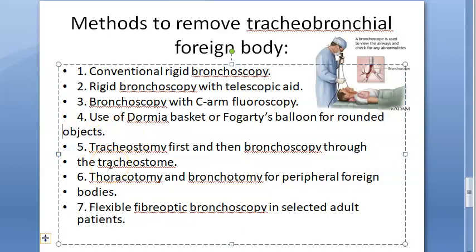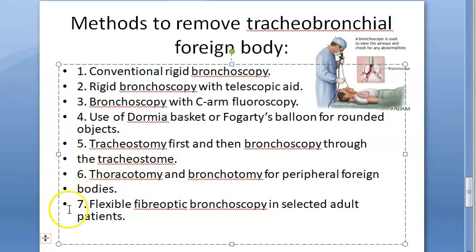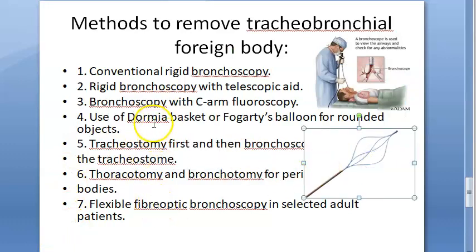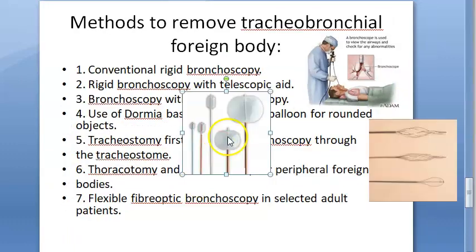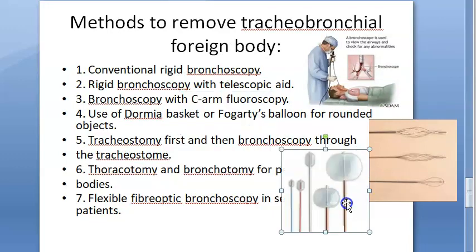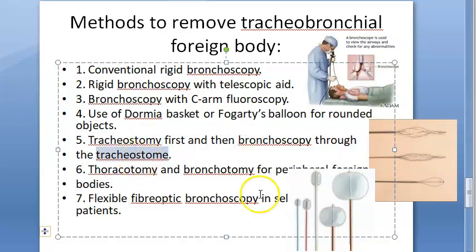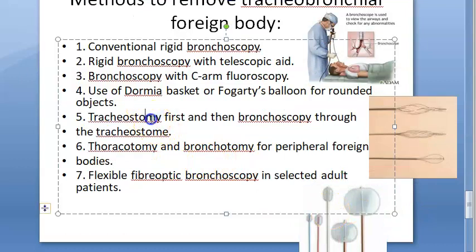Now you have to get a basket or a balloon. What is that? This is some Dormia basket, so you can get some rounded object into it. How will this balloon catch a rounded object? What do you think? I'm guessing they will inflate it when required and pull the object, right? Tracheostomy first and then bronchoscopy through the tracheostome. So they will do a tracheostomy and then via the tracheostome go with the bronchoscope.